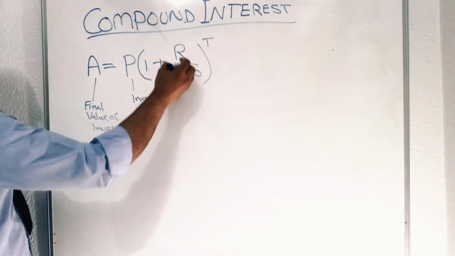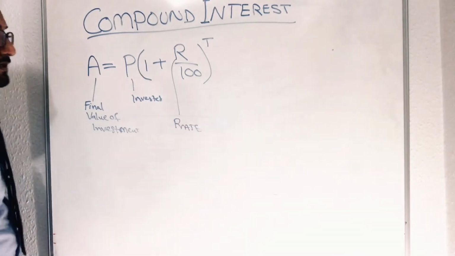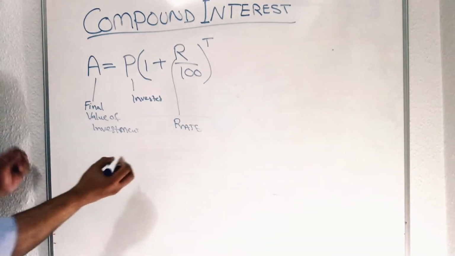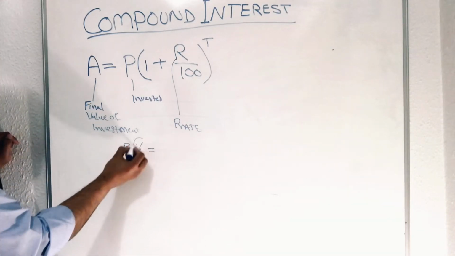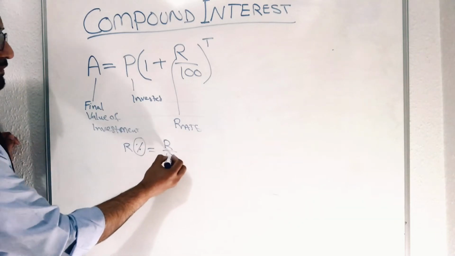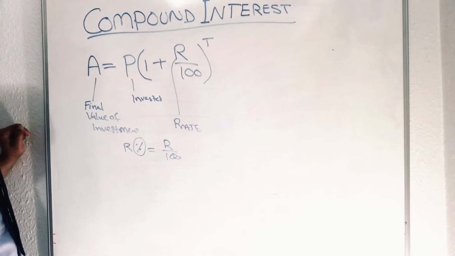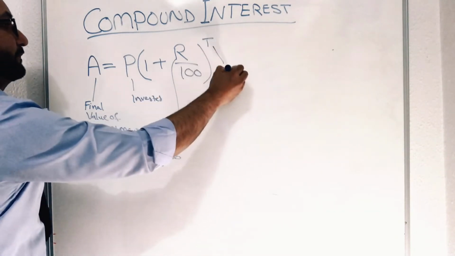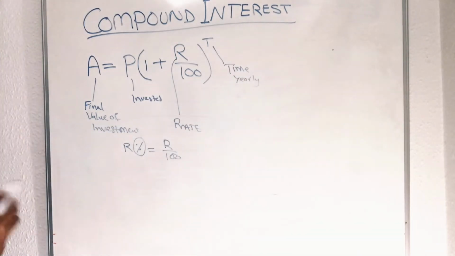And R is the rate. Sometimes they give you the rate in percent form. Percent means we have to divide by 100. That's why, instead of the percent sign, we write R over 100. And T is the time, in years. How many years you invested, then you will get back your money after that time period, be it 1 year, 2 years, 3 years, depending on it.